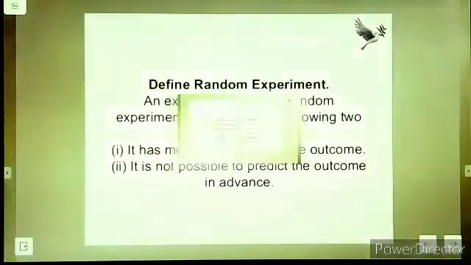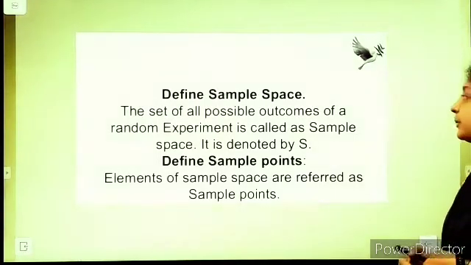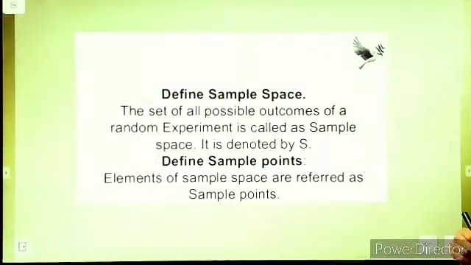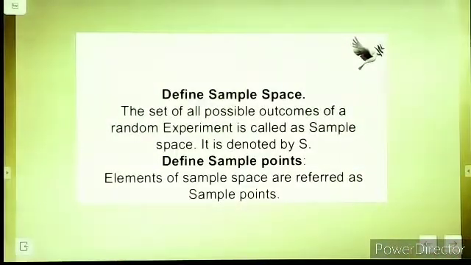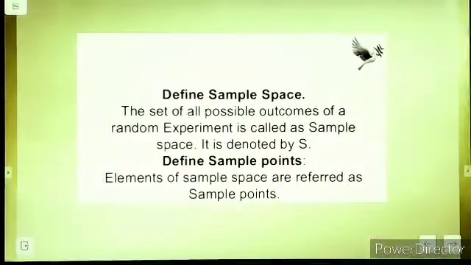The next thing we have is sample space. What is a sample space? The set of all the possible outcomes of a random experiment is called a sample space. It is denoted by S. And what are sample points? The elements of the sample space are referred to as sample points.